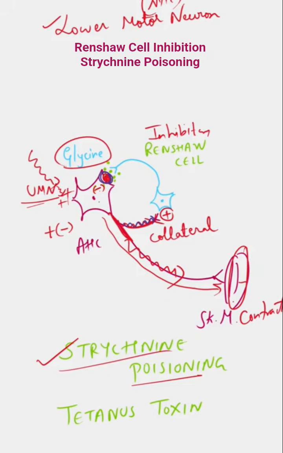So what will happen? There is no inhibition. So the motor neuron will fire continuously and it will go and cause severe muscle spasm and convulsion. So this is the pathophysiology behind strychnine poisoning.